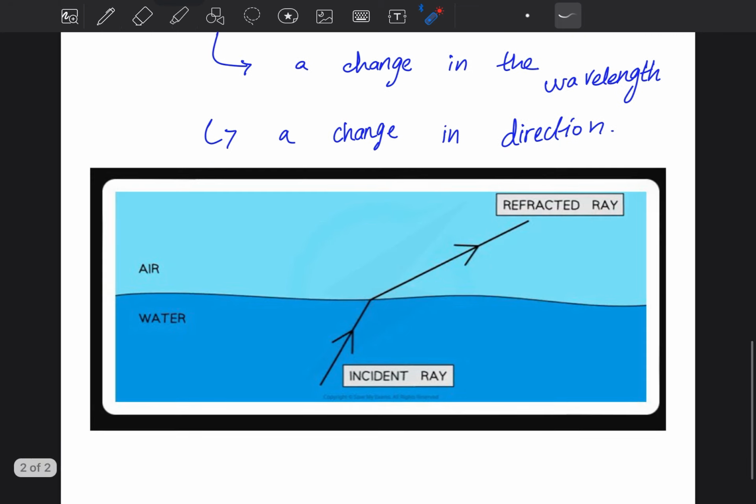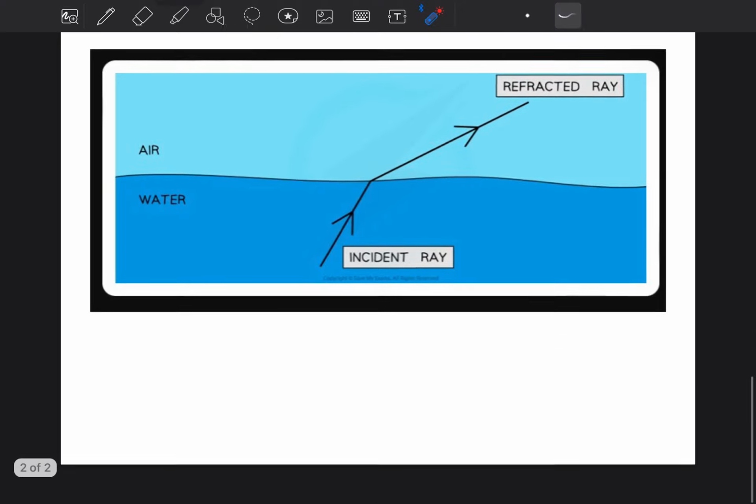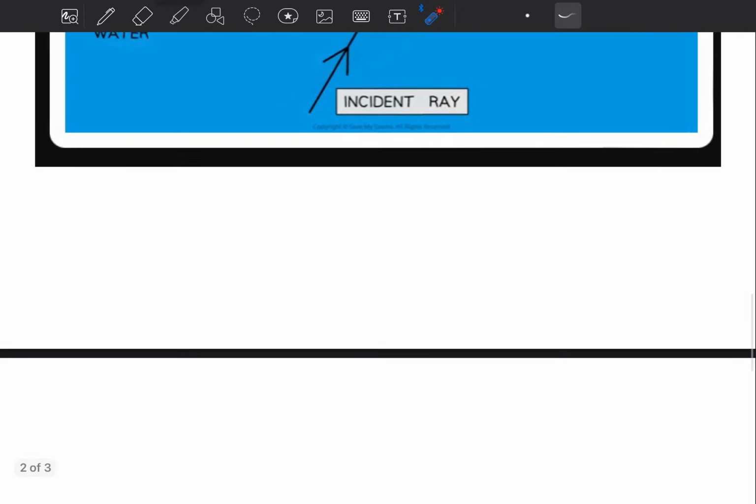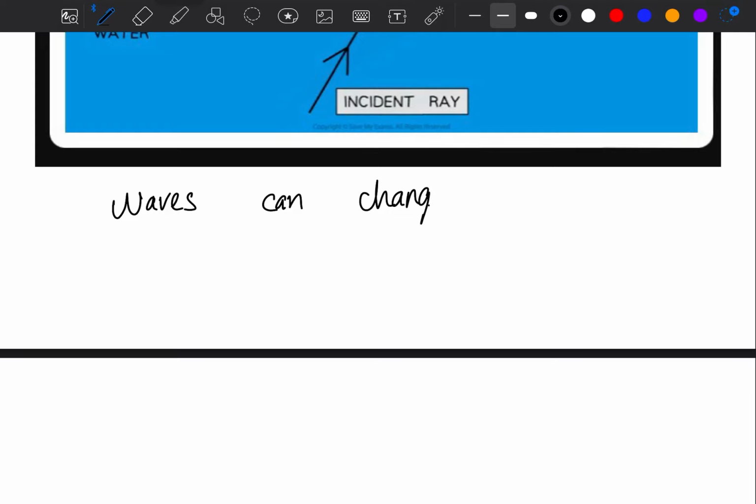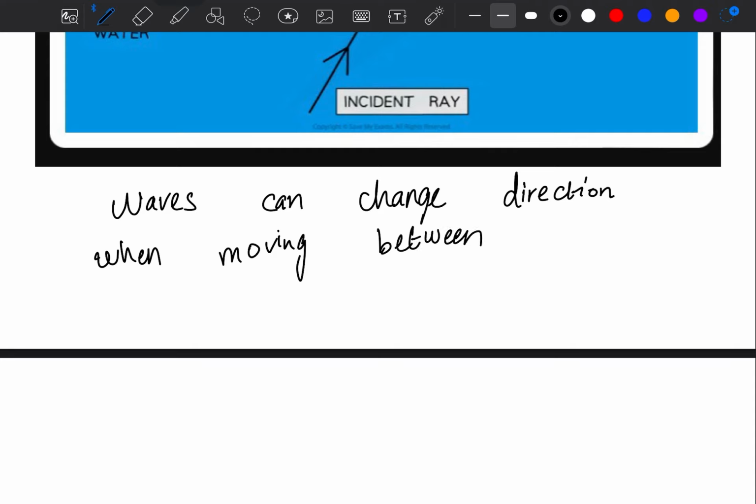All right, so this is a really important point: waves can change direction when moving between materials with different densities.